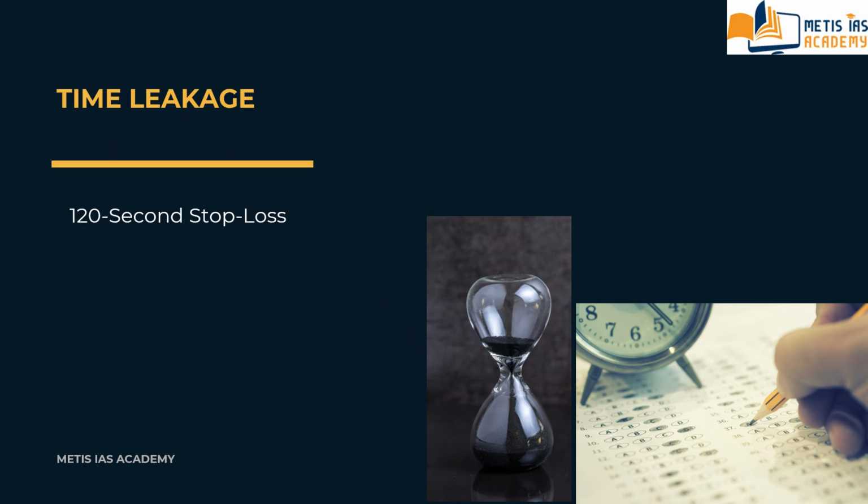So then you have to apply a 120-second stop loss. If the logic is not clear in 2 minutes, walk away from the question. Move to the next question. This is the 120-second stop loss.